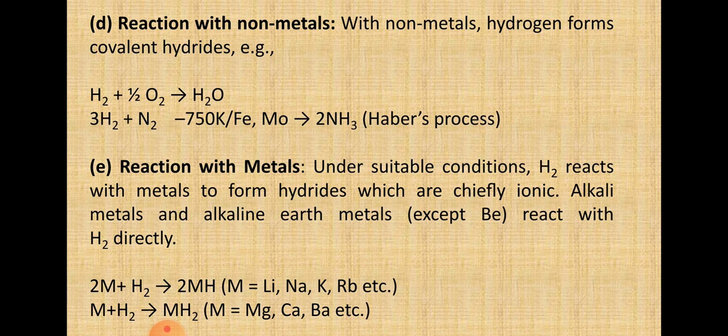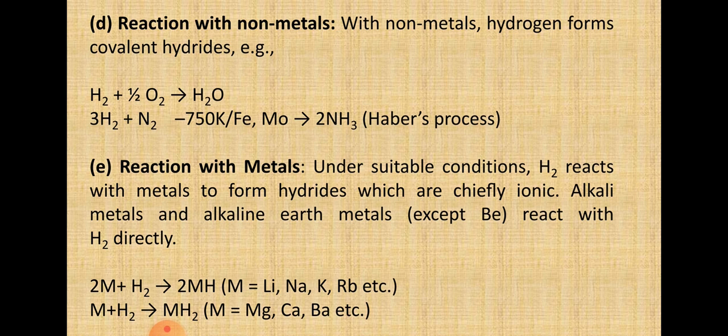Hydrogen is also used for manufacture of vanaspati ghee, means vanaspati fat. It is used to prepare bulk organic chemicals, particularly methanol. When carbon monoxide reacts with dihydrogen with cobalt as the catalyst, methanol CH3OH is formed.